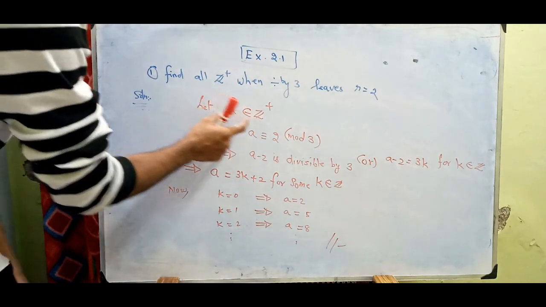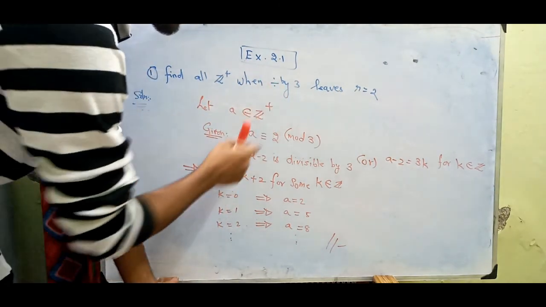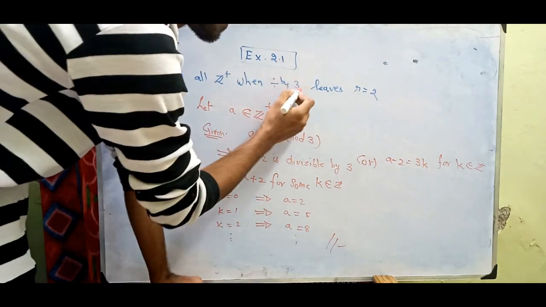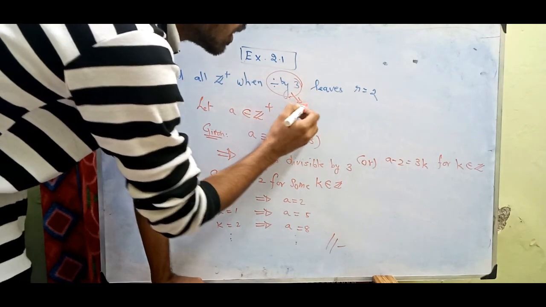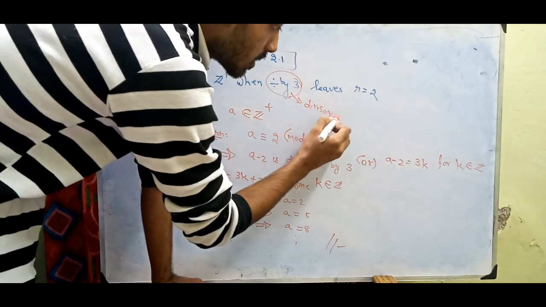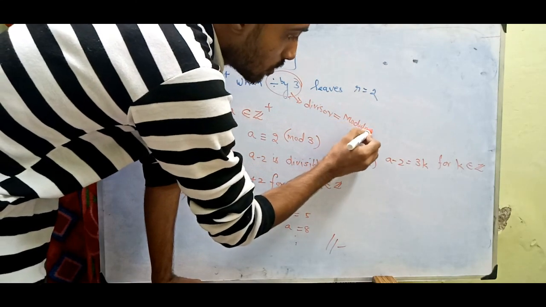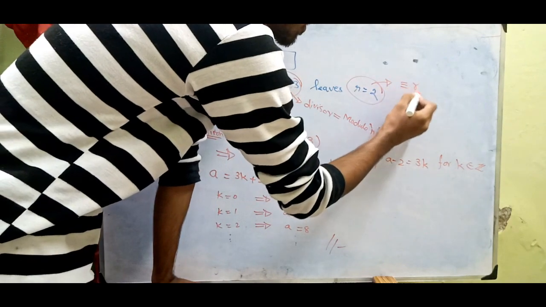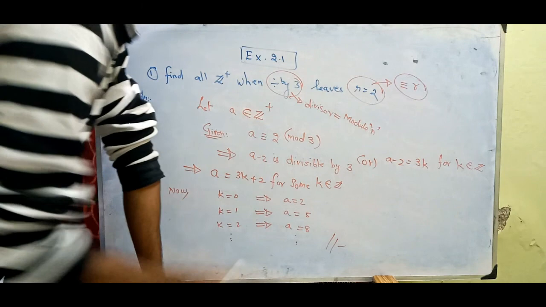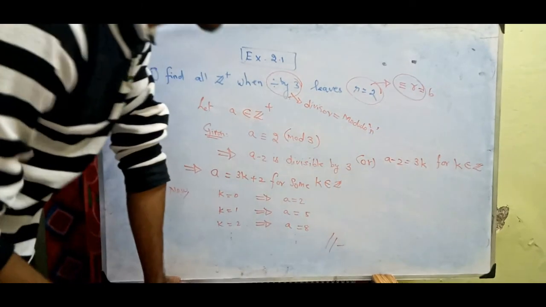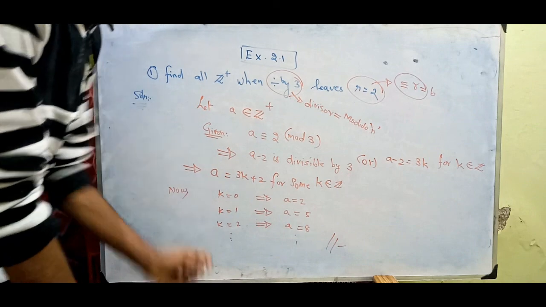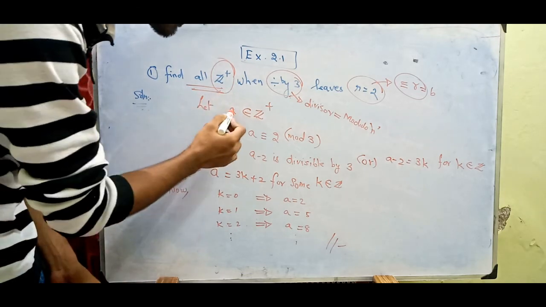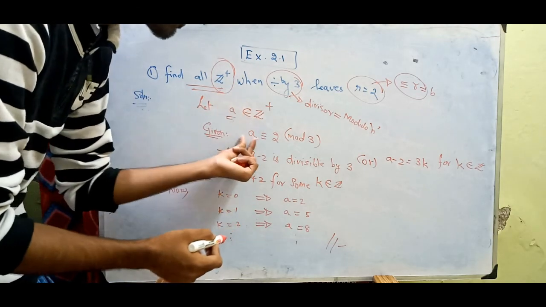For the solution, let a belong to positive integers. Why have I taken a belonging to positive integers? Because the divisor is already given here. This is your modulo n. The divisor will always be modulo n, and the remainder will be congruent to r, congruent to either b or r, both are the same. So the only possible way to find all the positive integers is a, because only the first part, a, is missing here.